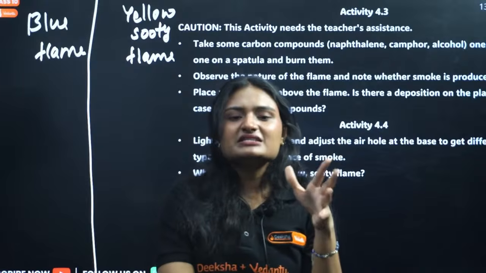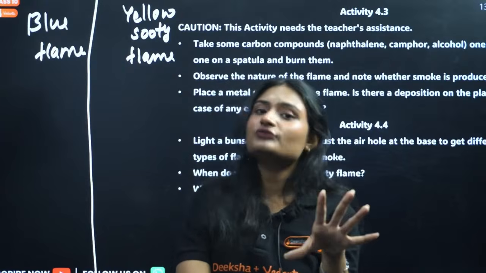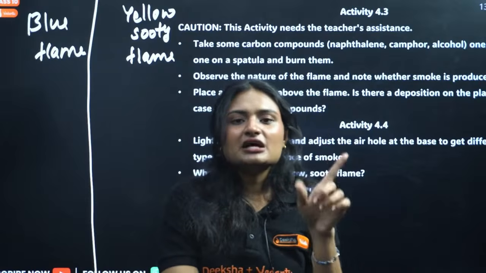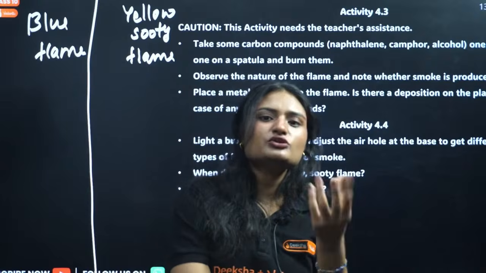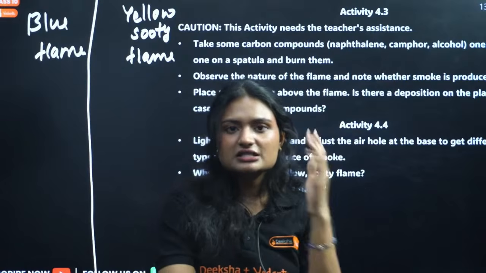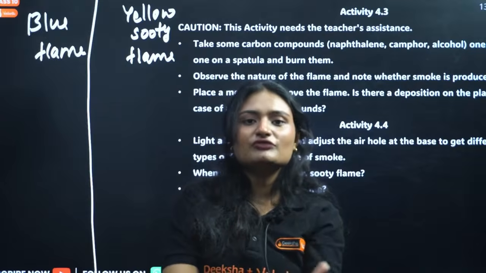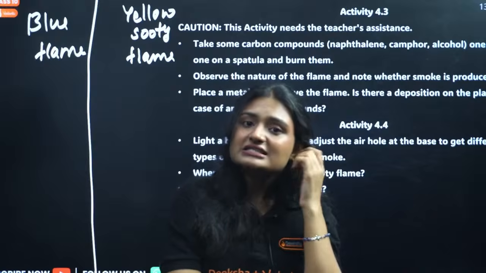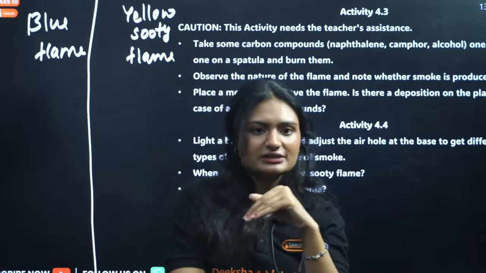For example, you have seen an LPG cylinder, right? When you switch on the gas stove, you get blue flame. That is clean flame, right? Because the LPG is burning completely. Now, if you collect some wood scraps and leaves and you burn them, you get yellow sooty flame. There is black soot, there is smoke, and then you have this yellow flame. That is yellow sooty flame. So generally, saturated compounds give blue flame, unsaturated compounds give yellow sooty flame.